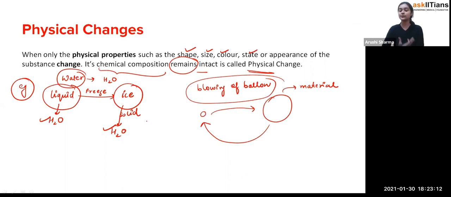Like, if I ask you what's the physical appearance of mine, you'll say, ma'am, you are having a black color sweater and you are having long hair. That's how you can say it by observing. Exactly. So, students, these are the physical changes which take place only over their physical properties, but their chemical composition remains the same. Okay, so these are the physical changes.